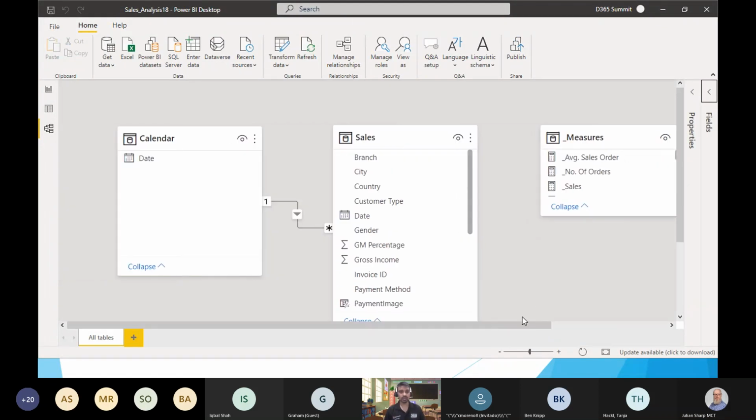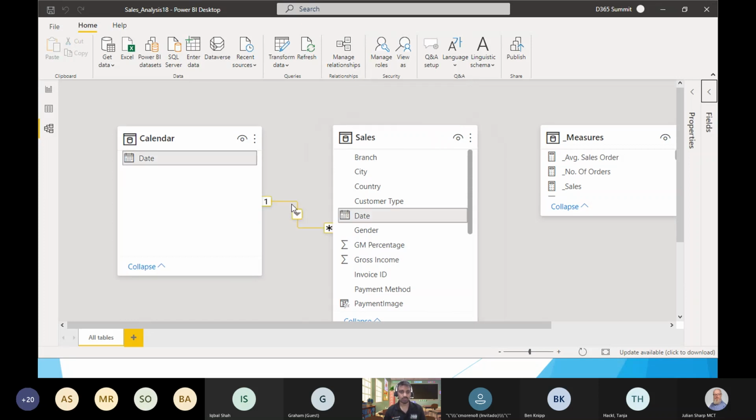So when you design and develop, currently I have one fact table here, and the good thing about the new data view is you can see this is the table name and this is the storage mode. So if I have different tables coming up and one is directory, it will show here as a directory and then it will highlight this as well. And I can see all the tables, like this is also an import table and the last date and time when this got refreshed. So I can see all those things here as well.